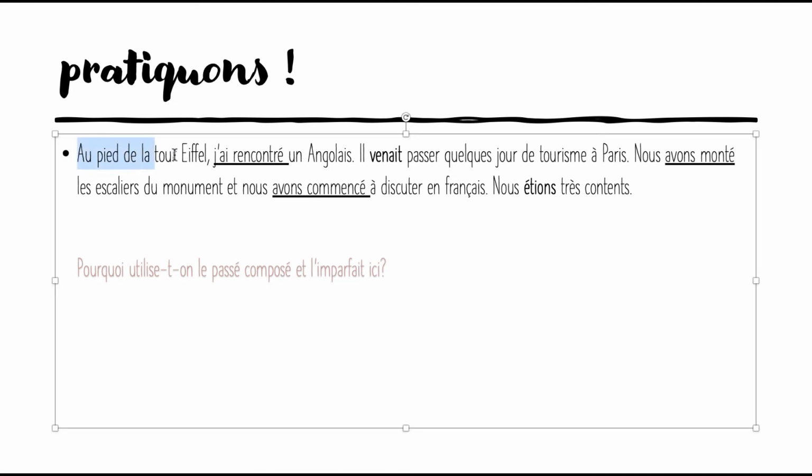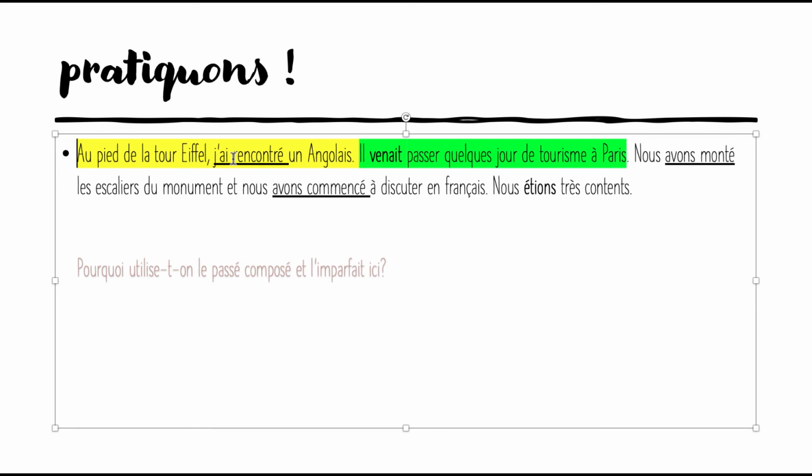Even though that sentence came first, it does not mean that it happened in real life first. So, il venait passer quelques jours de tourisme à Paris. Before that person met the Angolais at La Tour Eiffel, of course that person must have taken a plane from Angola to go to Paris. So, that came first. This is why the second event is in passé composé, because it succeeds that first event.